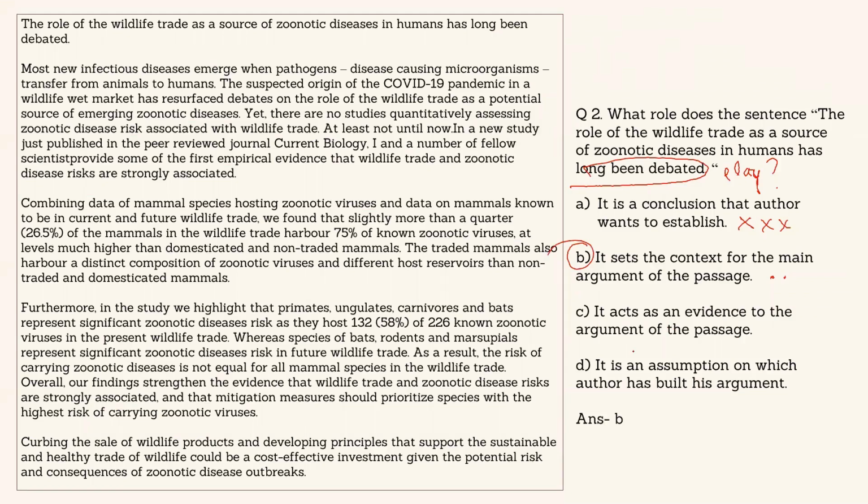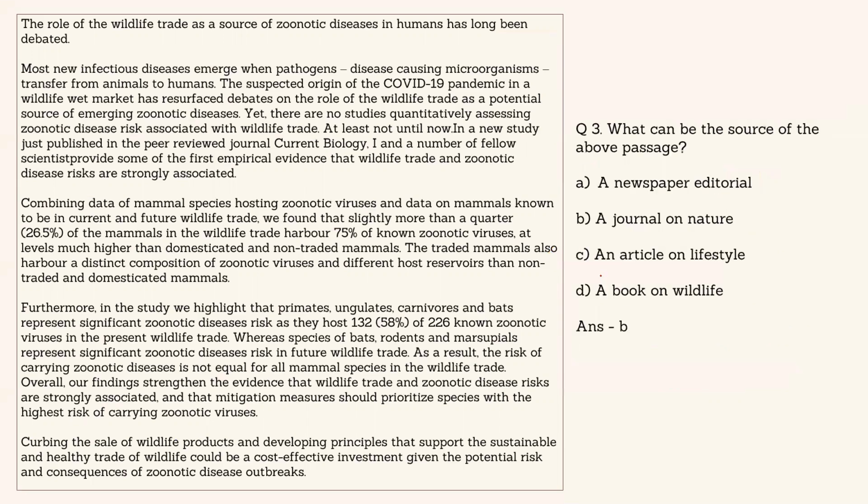C. It acts as evidence to the argument of the passage. No, of course this is not evidence, because evidence should be in line with the author's findings. So this is not in line. So sorry, this is not the answer. B is the answer. D, it is an assumption on which the author has built his argument. Obviously, this is not the answer, because an assumption is never directly given. The answer is option number B.